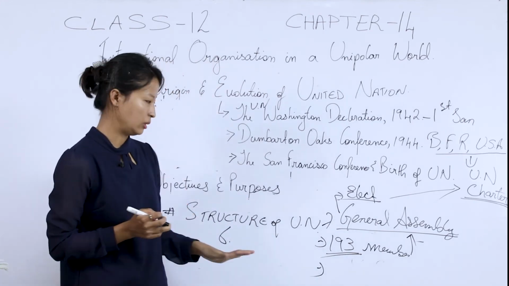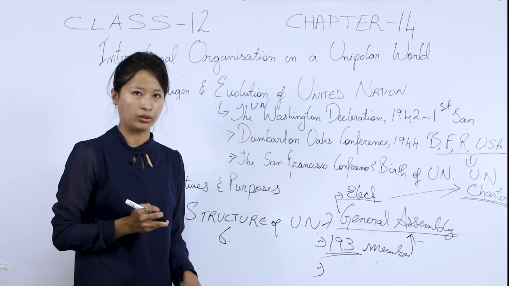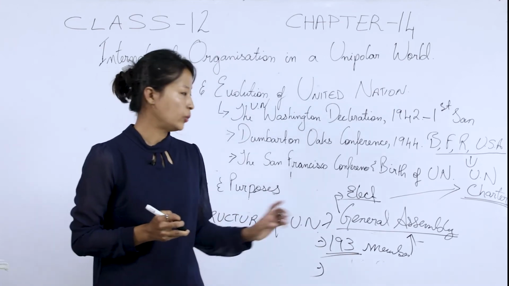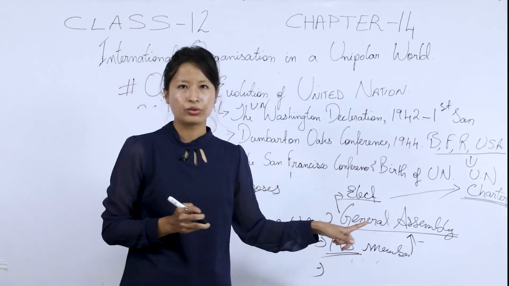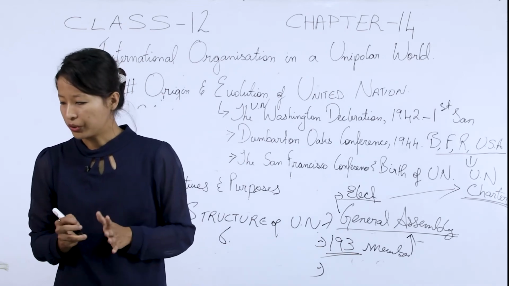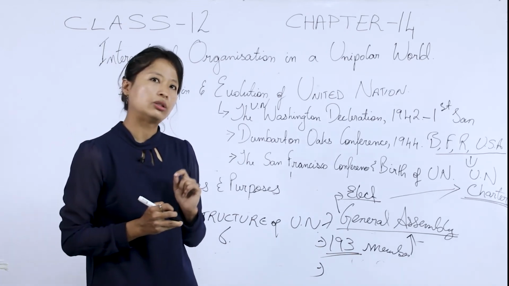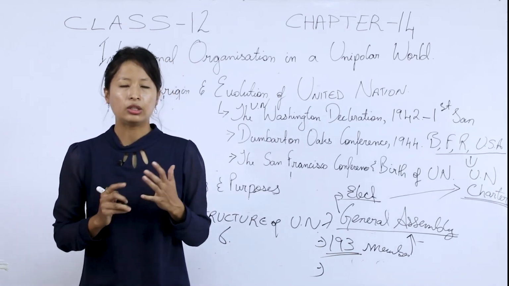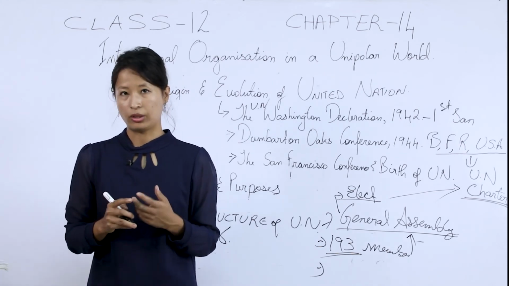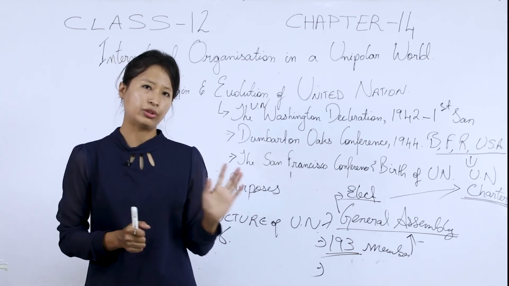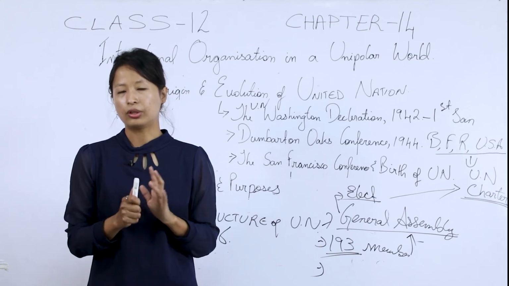Now, the Security Council is another major organ of the United Nations. They will elect members to the Security Council and also members for the ECOSOC, that is the Economic and Social Council. So 2 sets of members: first the non-permanent members, second for the ECOSOC.